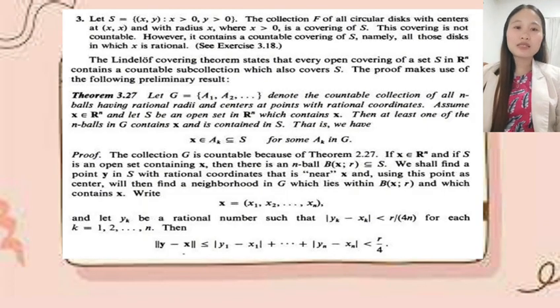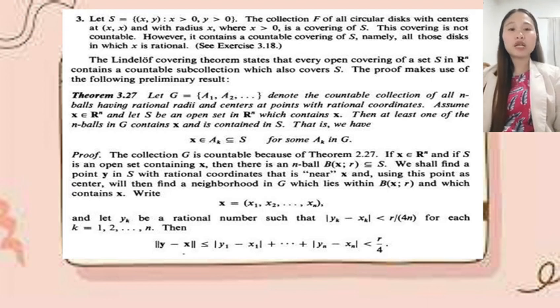Just see exercise 3.18. The Lindelöf covering theorem states that every open covering of a set S in R^n contains a countable subcollection which also covers S. The proof makes use of the following preliminary result. We have theorem 3.27. Let G = {A_1, A_2, ...} denote the countable collection of all n-balls having rational radii and centers at points with rational coordinates.